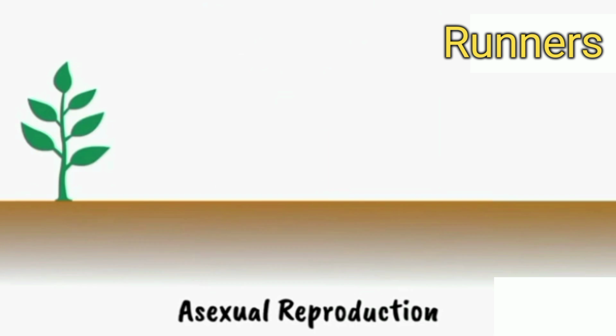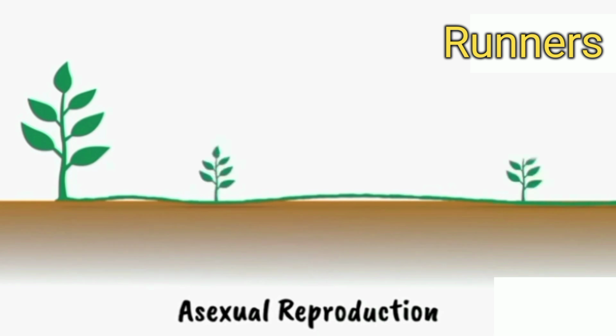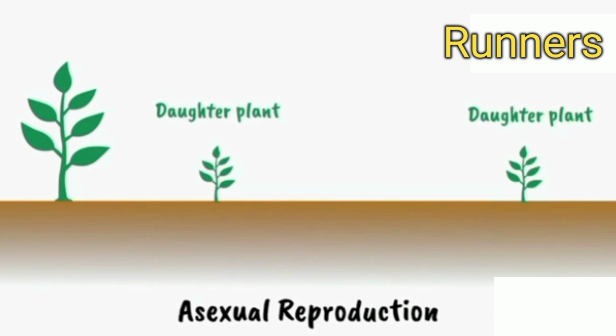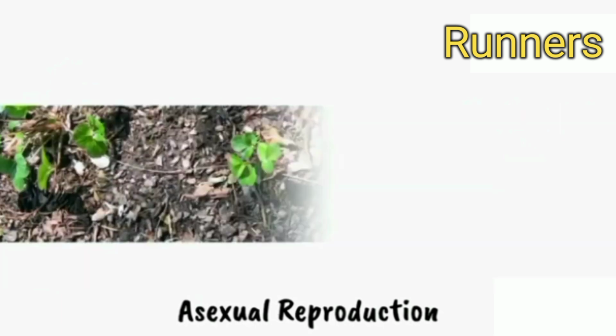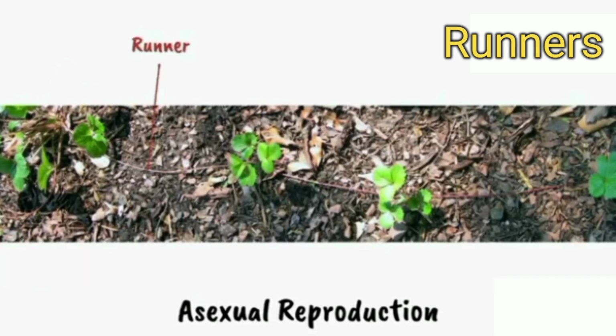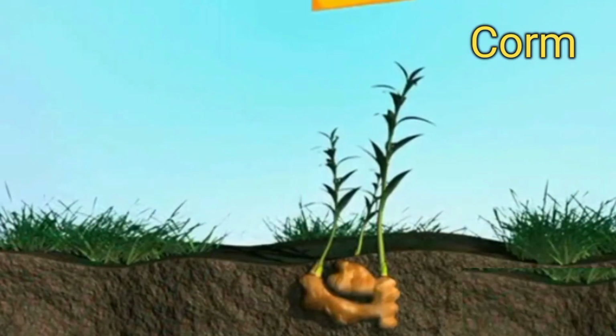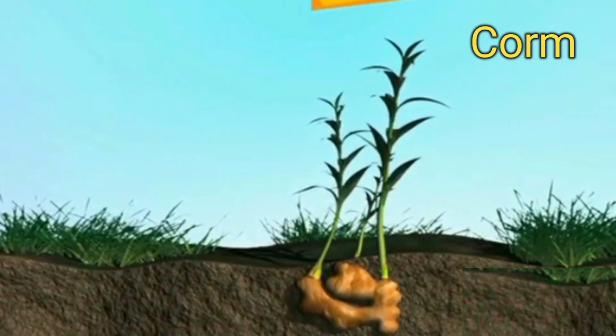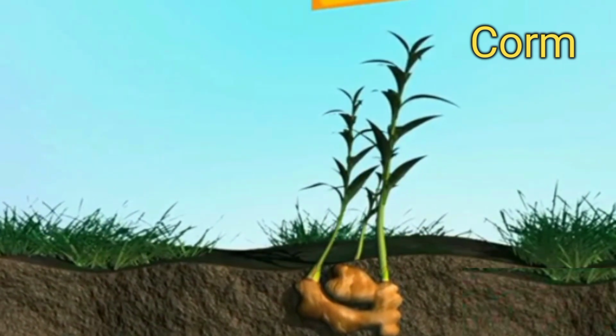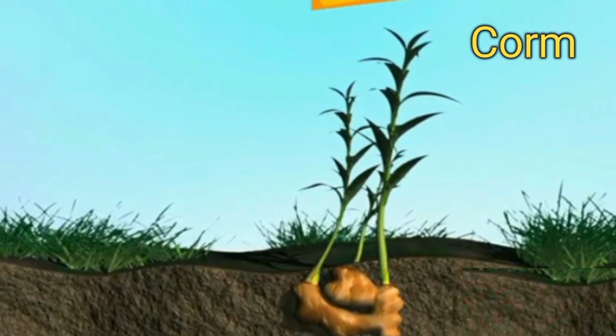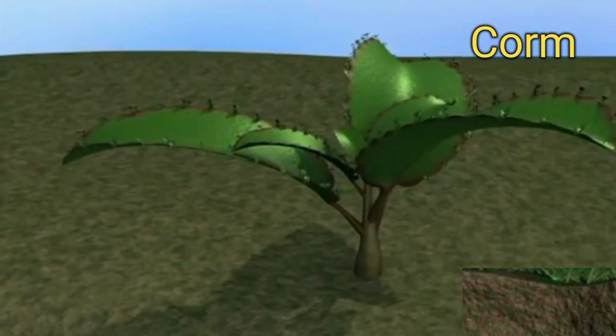Another example of natural vegetative propagation is production of runners. Runners are creeping stems from which identical daughter plants can grow. For example, this method is seen in the propagation of strawberry plants. Strawberry plants are propagated from the runners creeping on the surface of the soil. In ginger, new plants are produced from underground stem called culm, which grows into a new identical ginger plant.